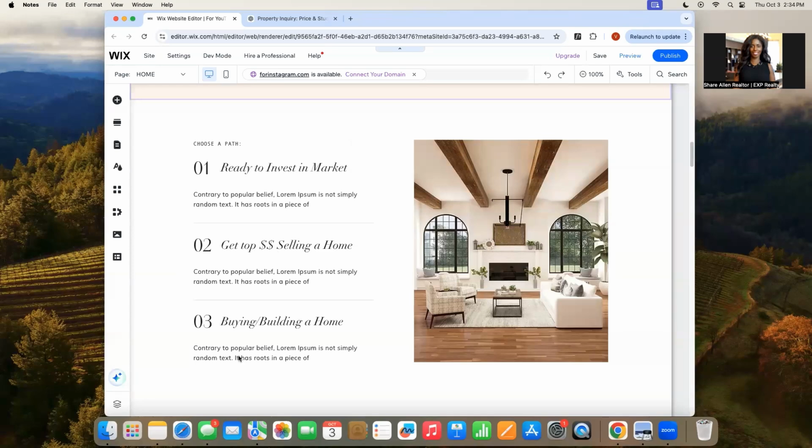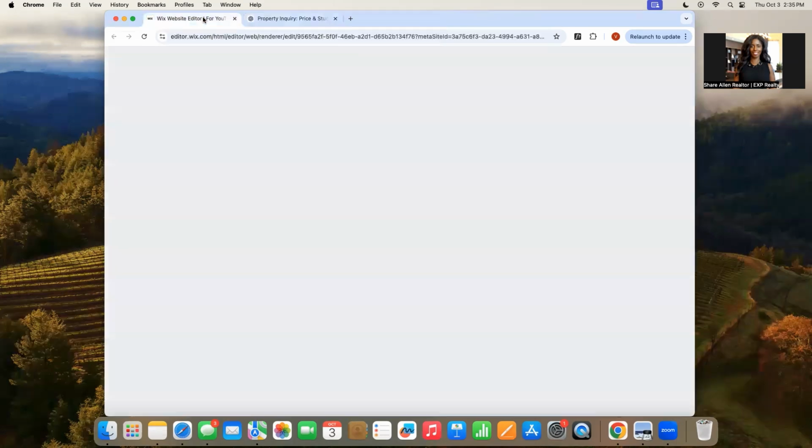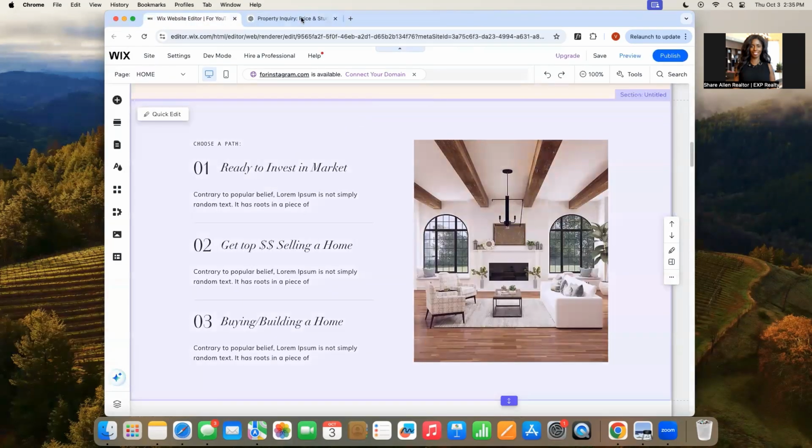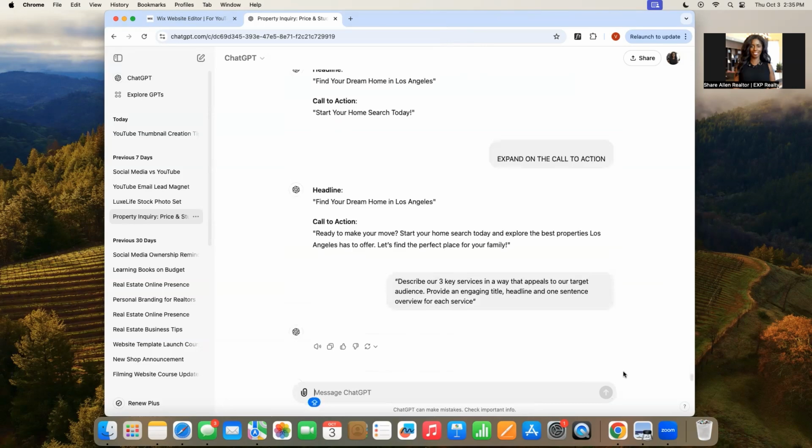Okay, next we're going to work on this area, and I have a quick little prompt. So let's plug in this prompt. We're going to come up with our 3 key services here. And again, you guys, we're staying in the same thread. We're not changing to a different thread. We're staying in the same thread on ChatGPT. So we're going to ask it to describe our 3 key services in a way that appeals to our target audience, and then provide an engaging title, headline, and sentence for each.